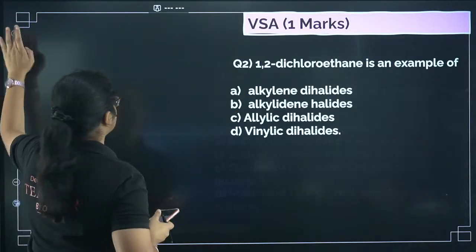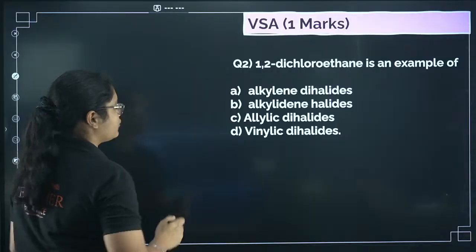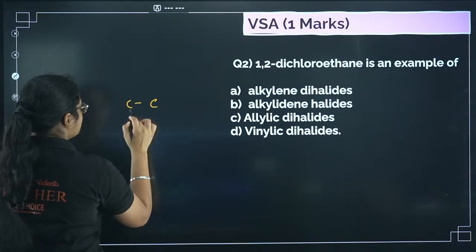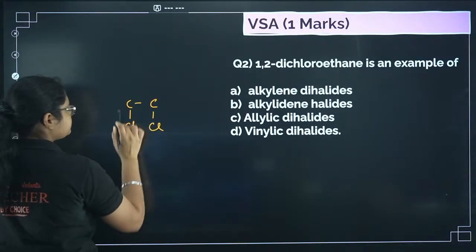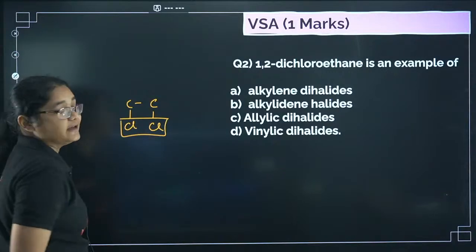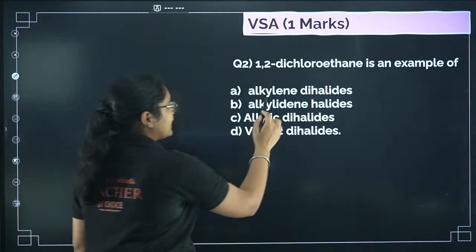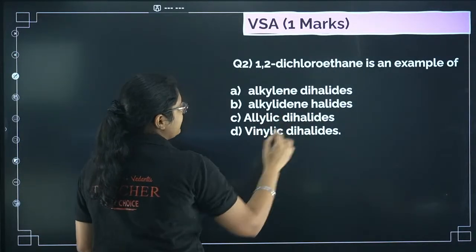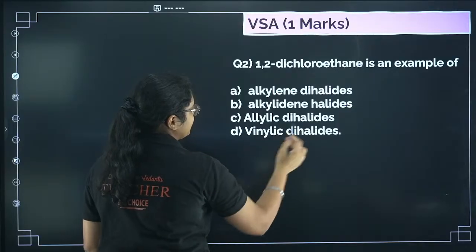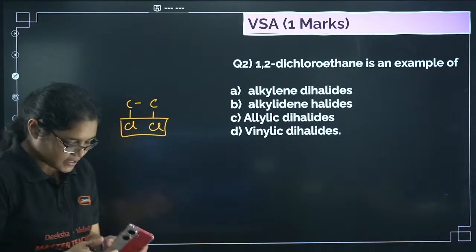Okay. Next, question number 2. 1,2-dichloroethane is an example of. So we have a structure like this. 1,2-dichloroethane is an example of alkylene dihalides, alkylidine halides, allylic halides, allylic dihalides, vinylic dihalides.